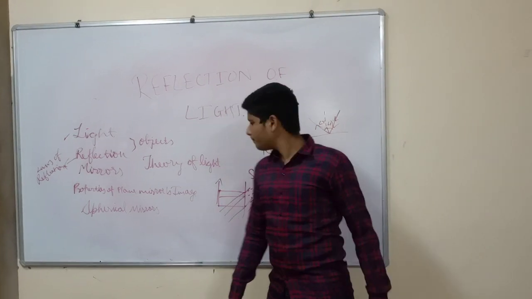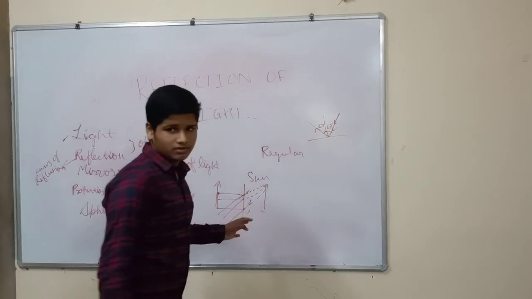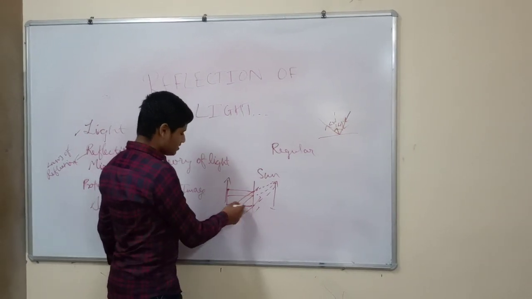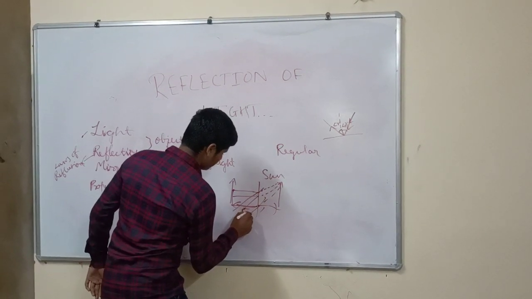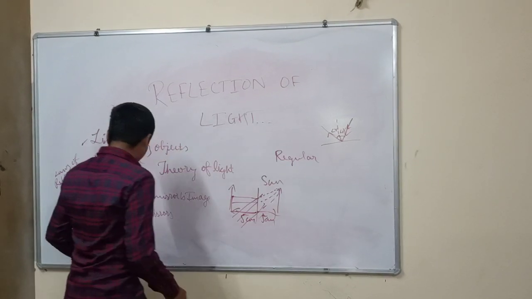Properties of a plane mirror's image. First, it forms an image of the same size as the object. It is at the same distance from the mirror. If the distance of the object from the mirror is 5 cm, then the image will be 5 cm behind it.